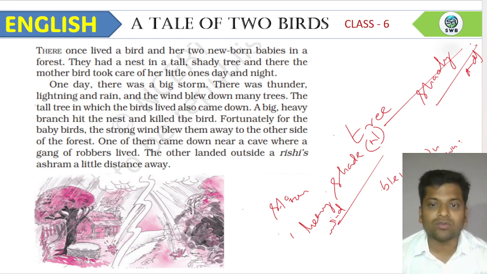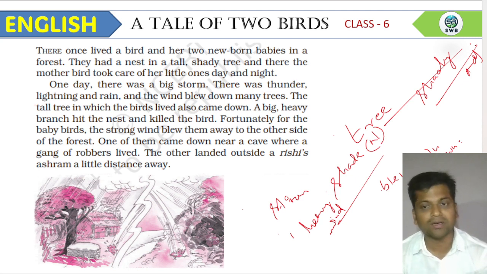So one of them came down near a cave where a gang of robbers lived. One of these birds fell down near a cave, and near that cave some gang of robbers lived. Robbers means thieves.